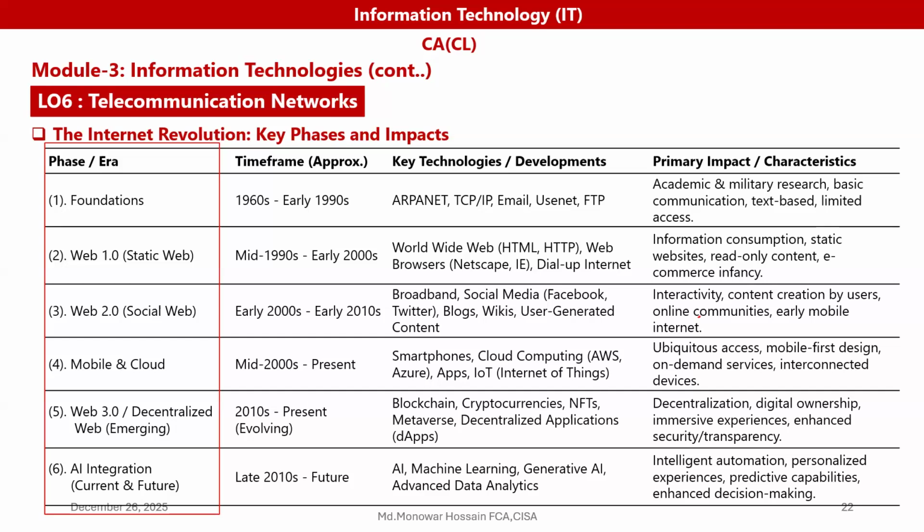Web 3, the decentralized web, emerging, will start around 2010. At that time the technologies are blockchain technologies, cryptocurrencies, decentralized encryption, etc. So here the primary impact is decentralization, digital ownership, passive experience, enhanced security, transparency, etc.